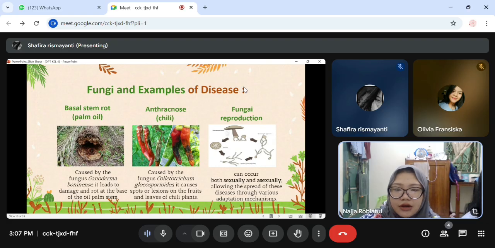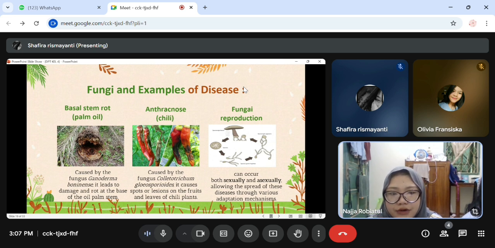Anthracnose on chili, caused by the fungus Colletotrichum gloeosporioides, causes spots or lesions on the fruit and leaves of chili plants. Fungi reproduction can occur both externally and internally, allowing the spread of the disease through various adaptation mechanisms.